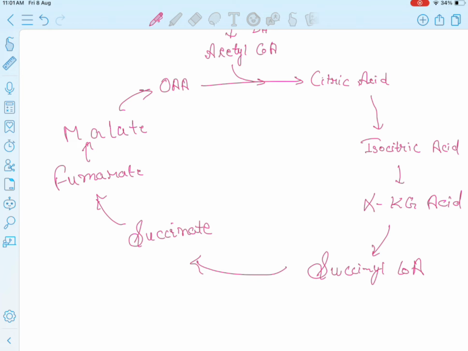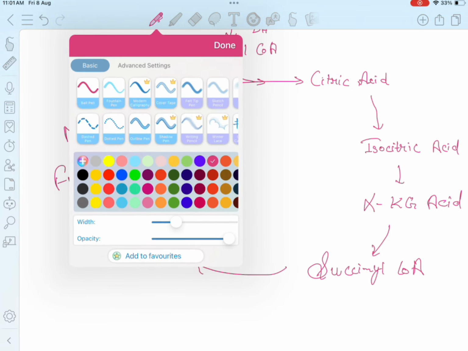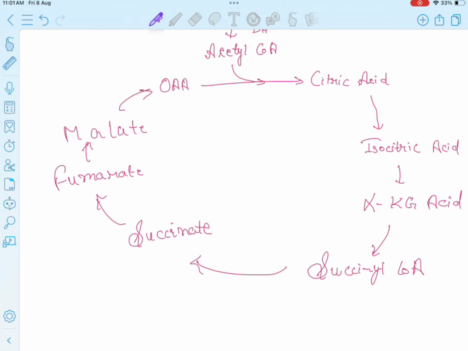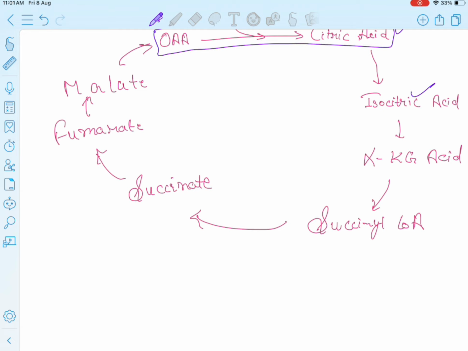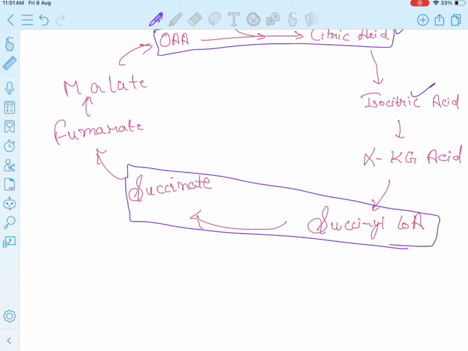So how I have remembered it is, see, we all remember that oxaloacetic acid produces the citric acid. Then the citric acid and the isocitric acid, since they are similar in name, come together. Then succinate and succinyl CoA, since they have similar names, come together.